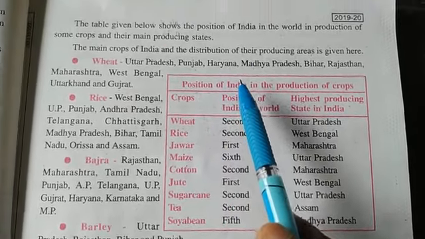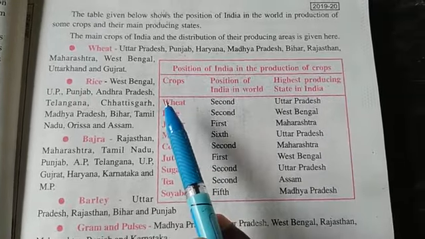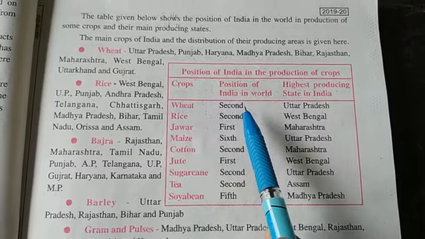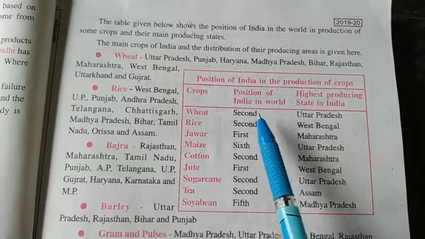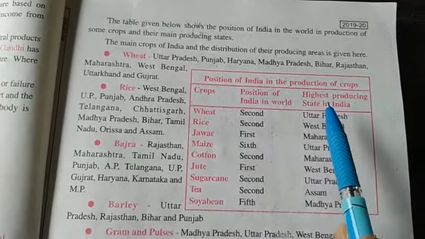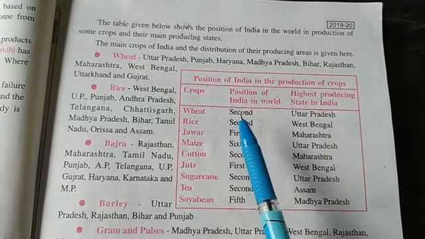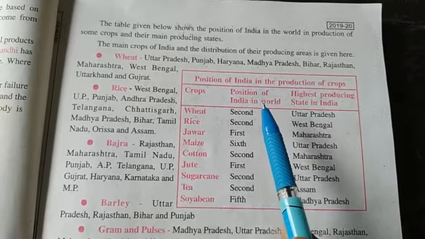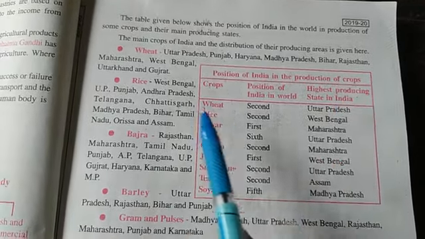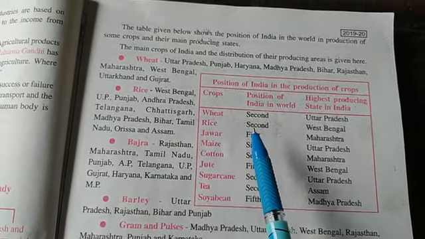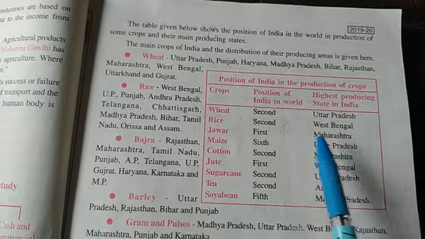Position of India in production of crops. You can understand here, wheat: India is second number in the world, and the highest producing state in India is Uttar Pradesh. In rice, India is in second number, and the leading state is West Bengal.